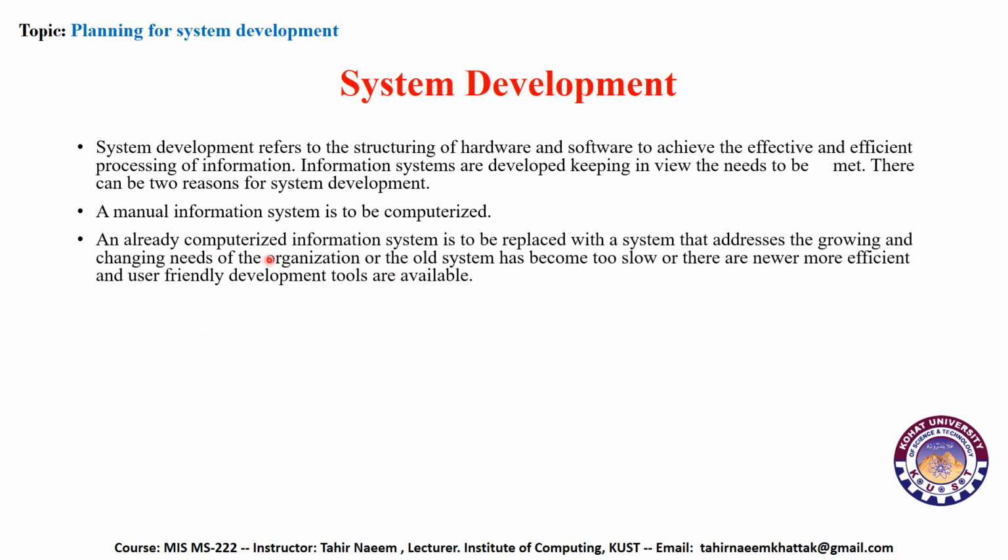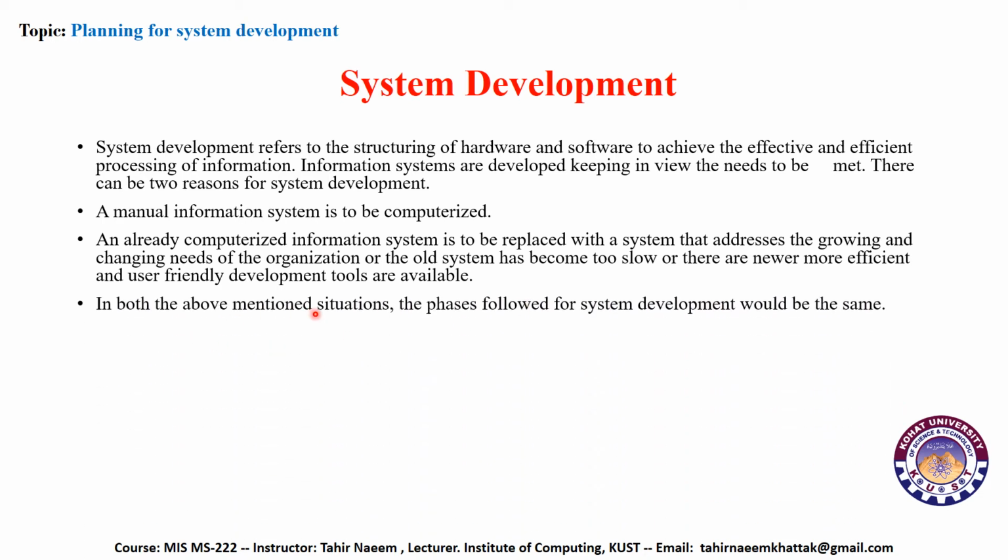Second, an already computerized information system is to be replaced with a system that addresses the growing and changing needs of the organization. Our old system has become too slow, or newer, more efficient, user-friendly development tools are available. So in this case, you already have a computerized information system, but it is not meeting your changing needs, or it has become too slow or can't be relied upon, and there are new efficient methods and user-friendly tools available which you can use to perform your job.